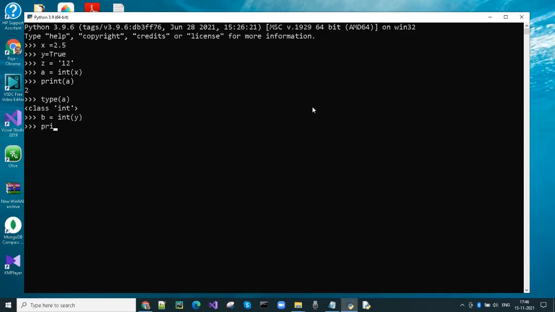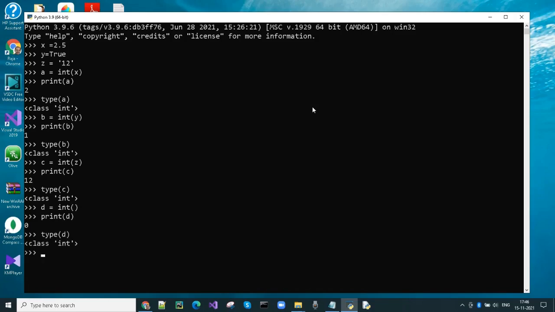Here y value is true, so it will be converted to 1. String value is converted to integer. Output will be 0 when no argument is passed to int function.